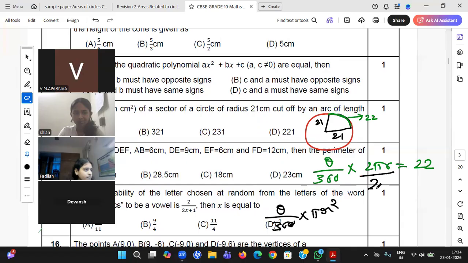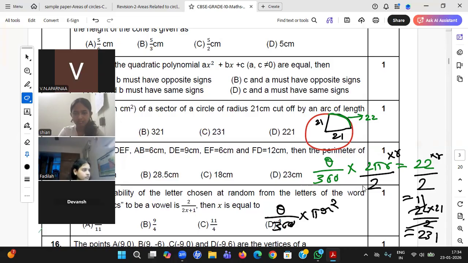I'll divide by 2. Can I do it on the left side only? No, I need to do the right side also. So now 2 gets cancelled, I got pi. But r square is needed, and here only r is there, so I need to multiply by r. I will multiply by r here also. But what is r? r is given as 21. So 22 into 21 by 2. 11s are 21, 11s are 231. You see how much load has reduced.